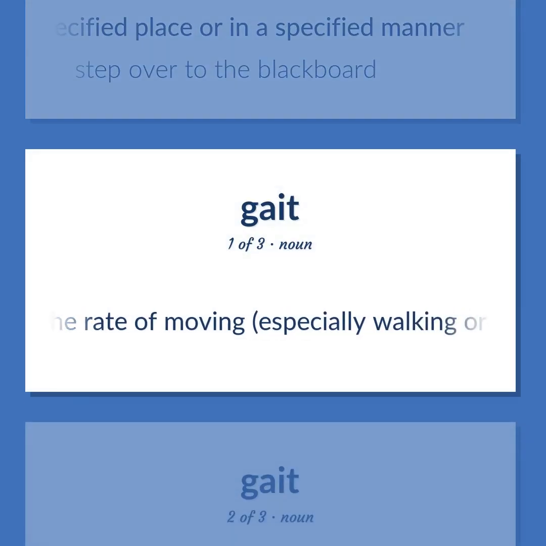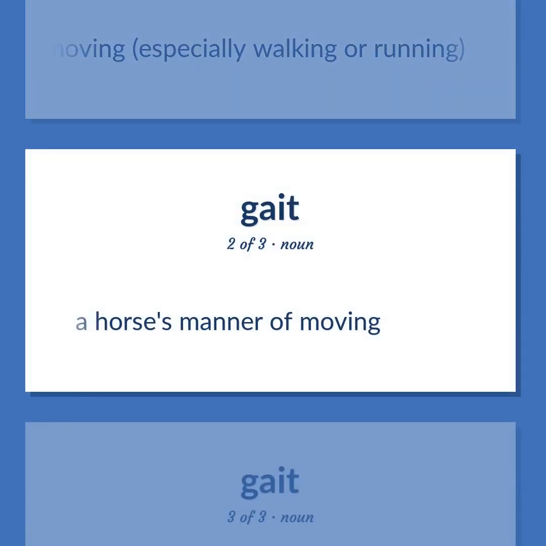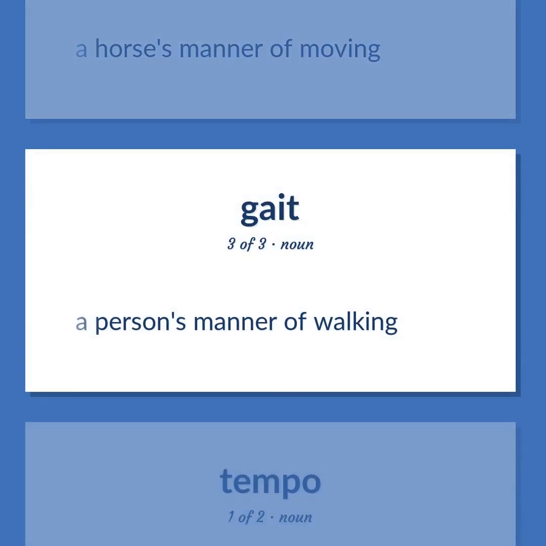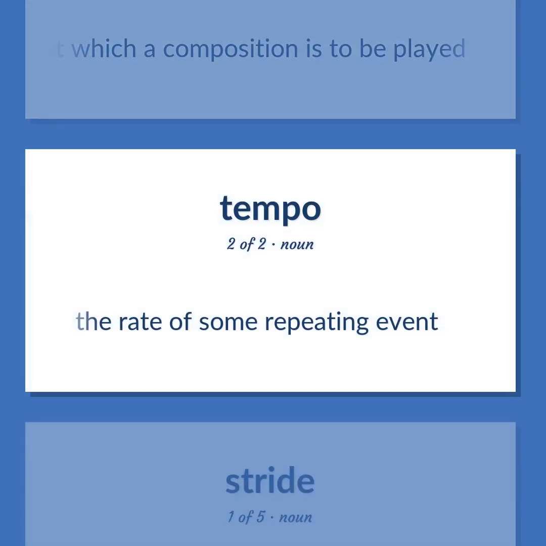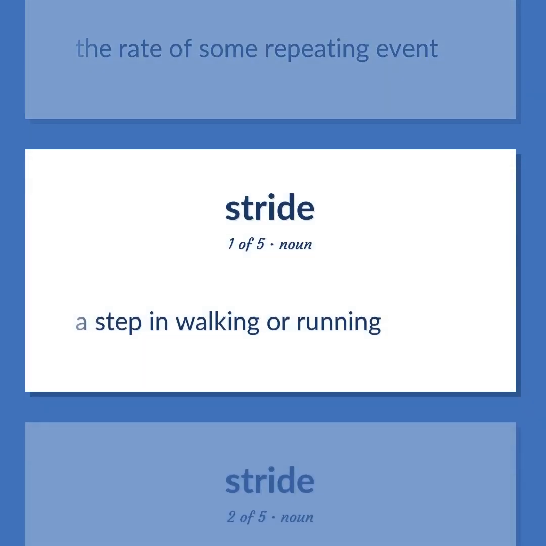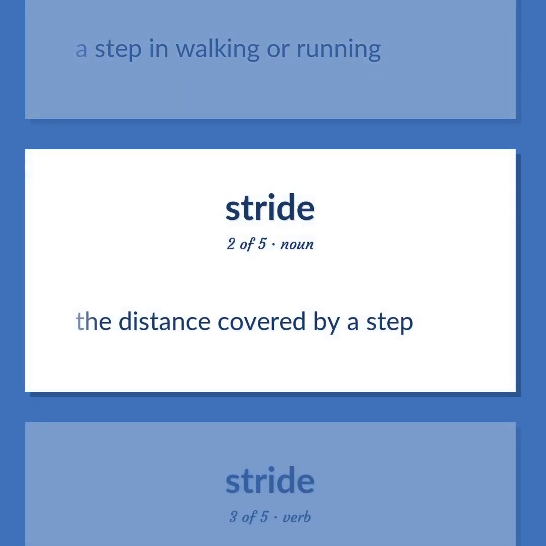The rate of moving, especially walking or running. A horse's manner of moving. A person's manner of walking. Music, the speed at which a composition is to be played. The rate of some repeating event. A step in walking or running. The distance covered by a step.